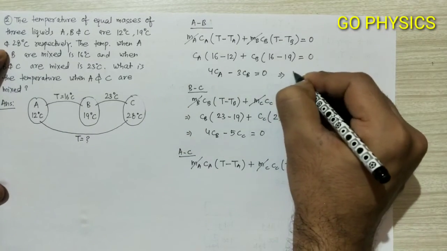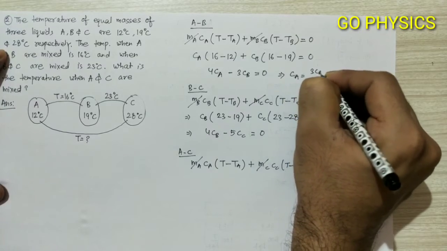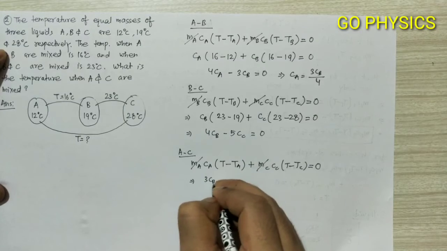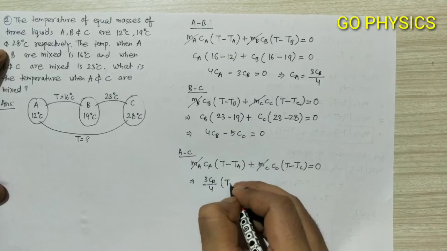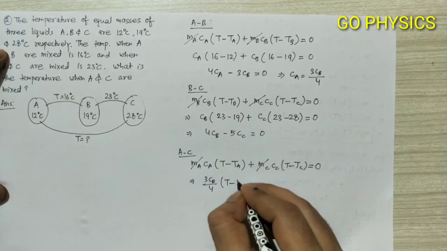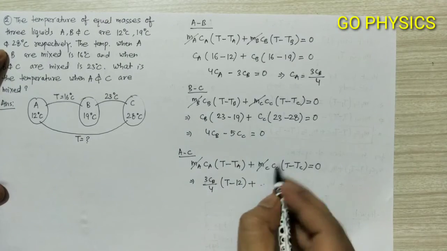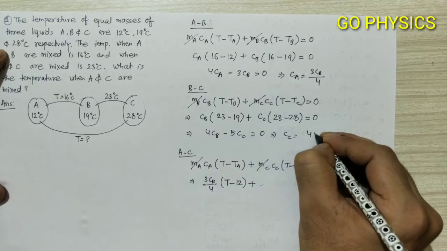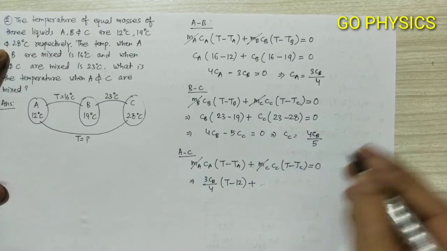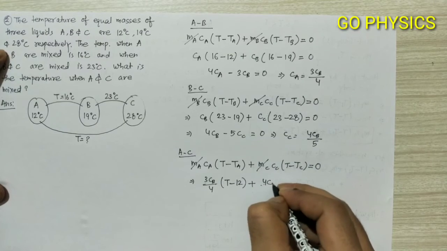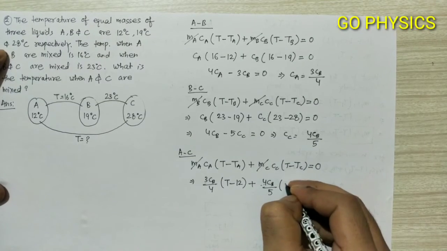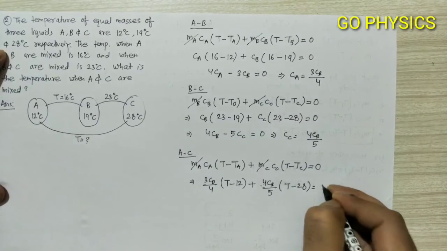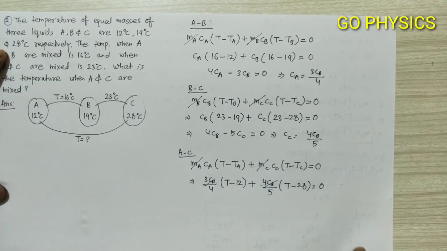From here, CA is equal to 3CB by 4. So we will write 3CB by 4 into T minus TA, and TA is 12 degrees Celsius, plus CC. We will put CC in terms of CB. From here, CC will come out as 4CB by 5. So it will become 4CB by 5 into T minus TC, and TC is 28 degrees Celsius. This is equal to 0. From here, CB will get cancelled out.